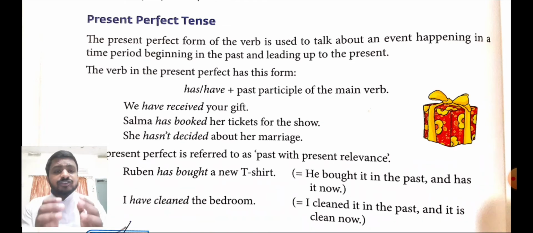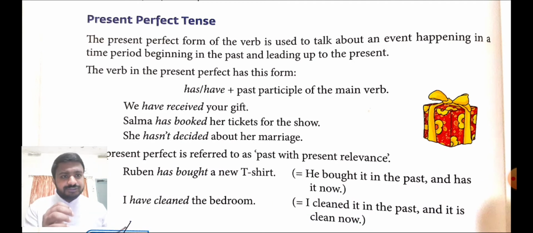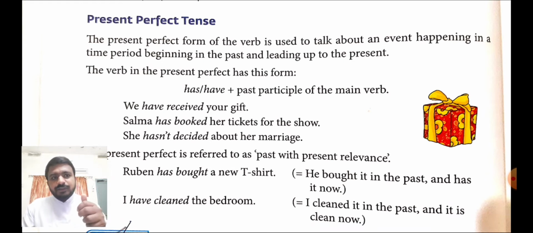Or Ruben has bought a new t-shirt. He bought this t-shirt in the past. Now also he is having it. Now what is the formula? Subject plus has or have plus past participle form of the main verb plus rest of the sentence. And when do we use has or have? That you need to understand.